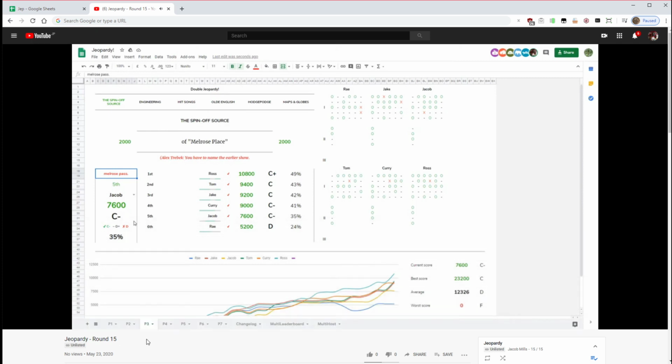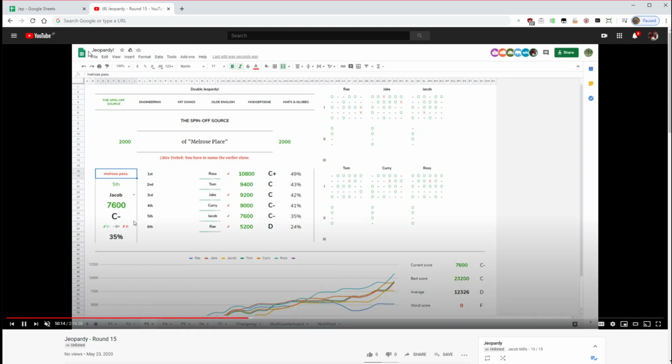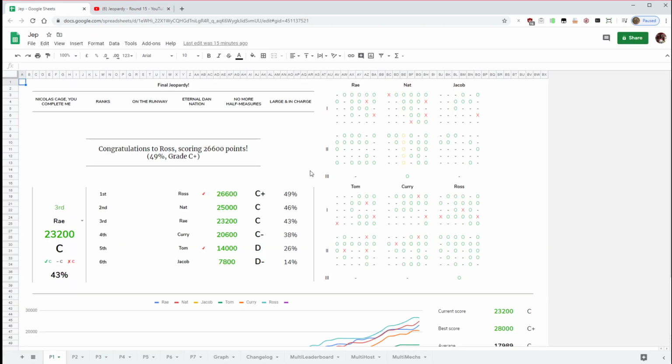It can support up to 7 players, and we get all of us together over Discord to introduce a social element to it. But other than that, I'm the host, and I'll read out the questions, and the guys will have to put in their answers in a box. Those answers get broadcast to me, and then I can mark them as correct, pass, or wrong, and all of their scores get recorded. That's basically the gist of it, but I will go through it in a lot of detail here. Cool, so this is the actual spreadsheet.